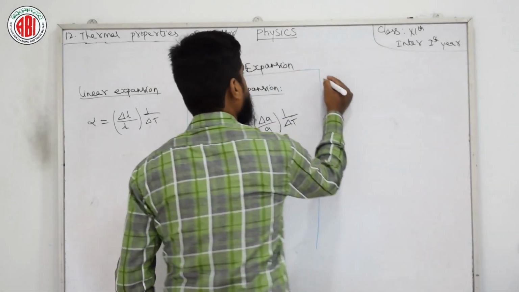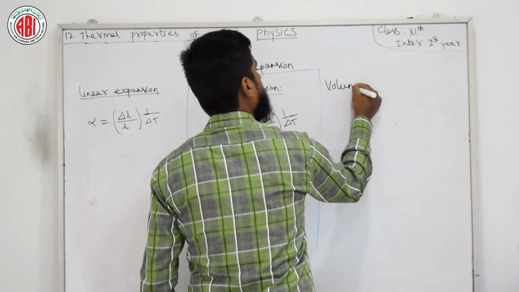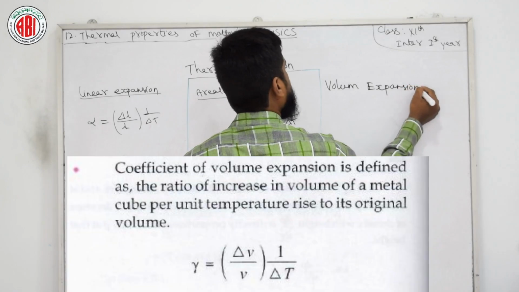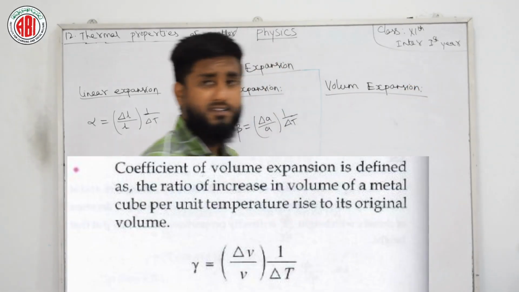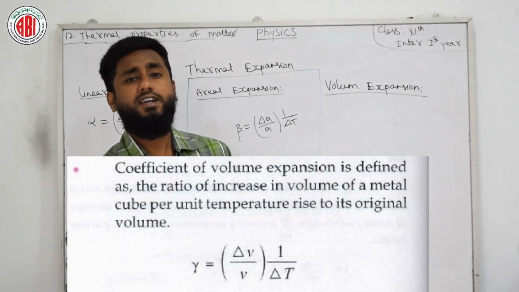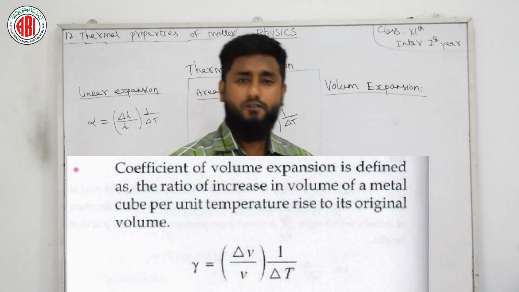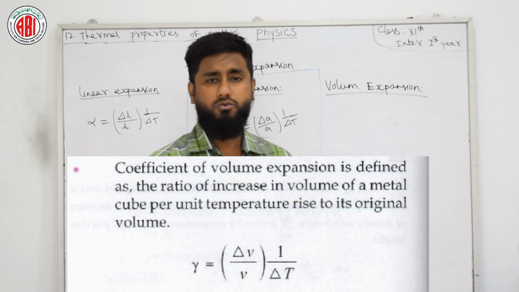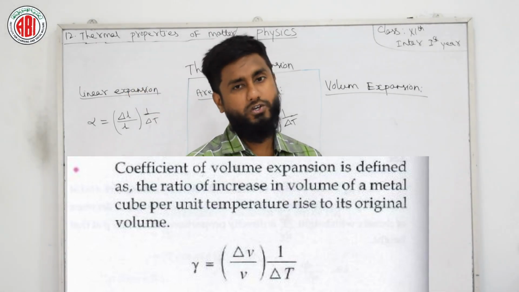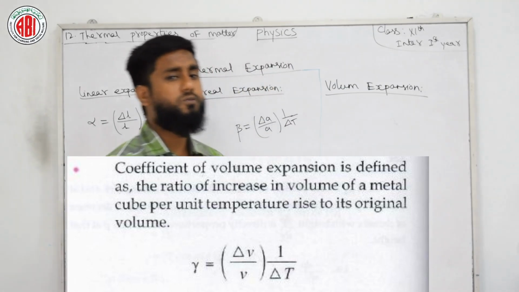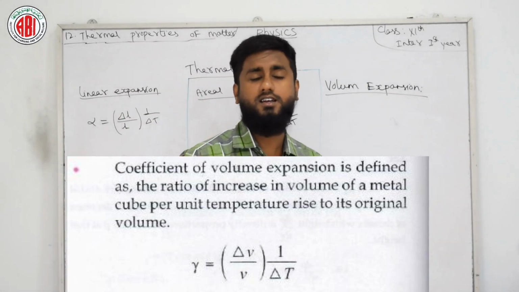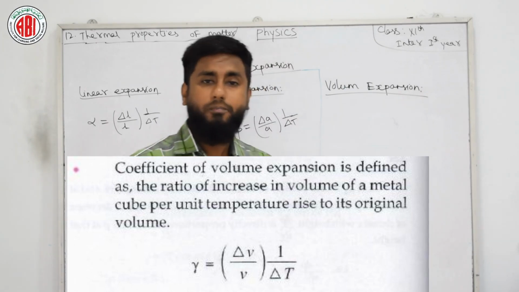We have one more expansion with us, volume expansion. The coefficient of volume expansion is defined as the ratio of increase in volume of a metal cube per unit temperature raised to its original volume. Same here, you need to copy the definition you are seeing on screen. The definition is visible on the screen, and you have to copy it.